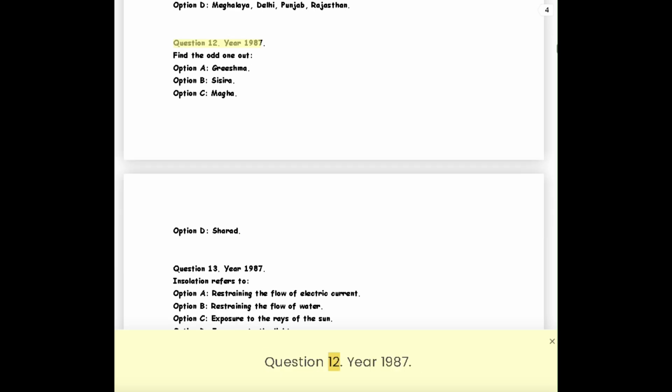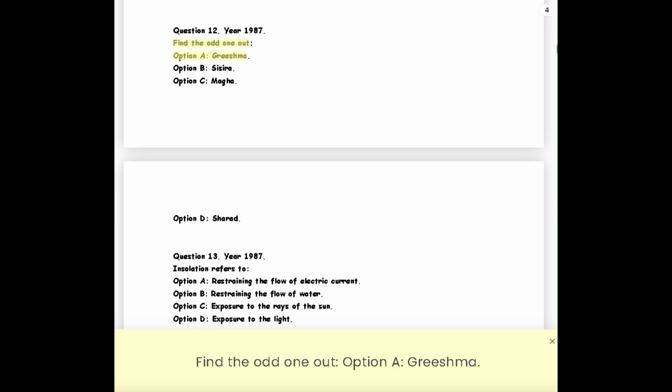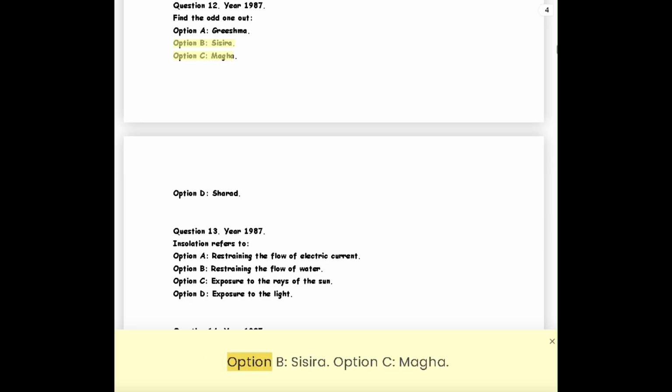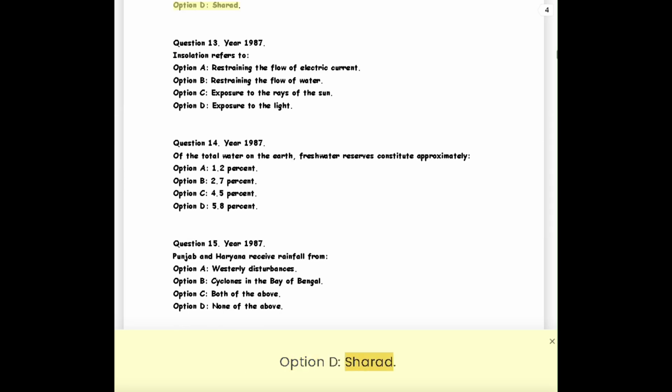Question 12. Year 1987. Find the odd one out. Option A, Grishma. Option B, Sisira. Option C, Magha. Option D, Sharad.